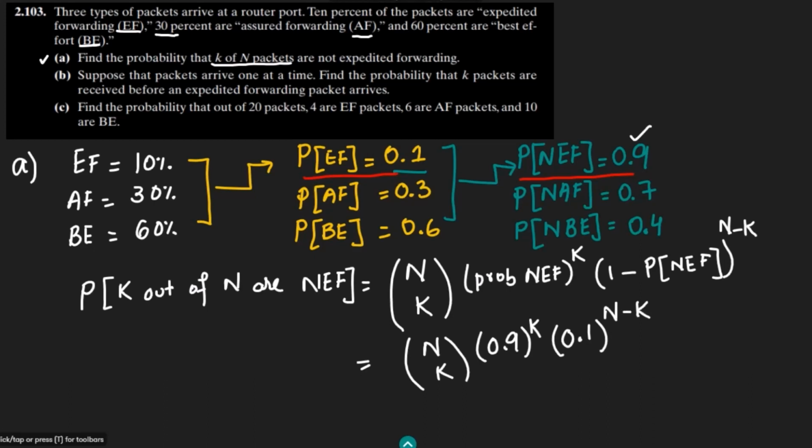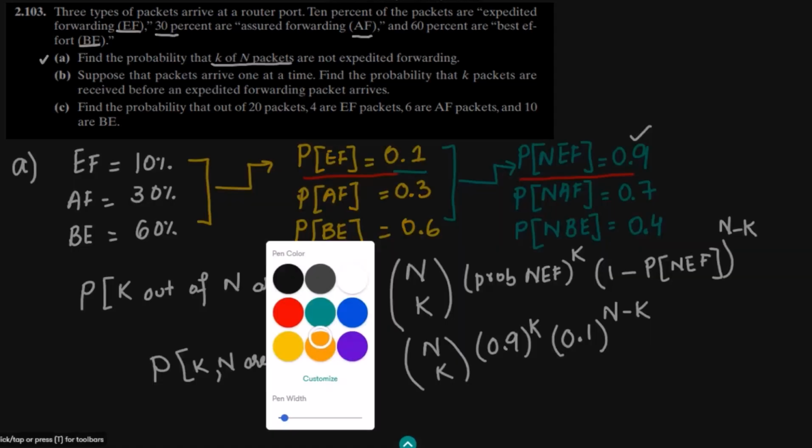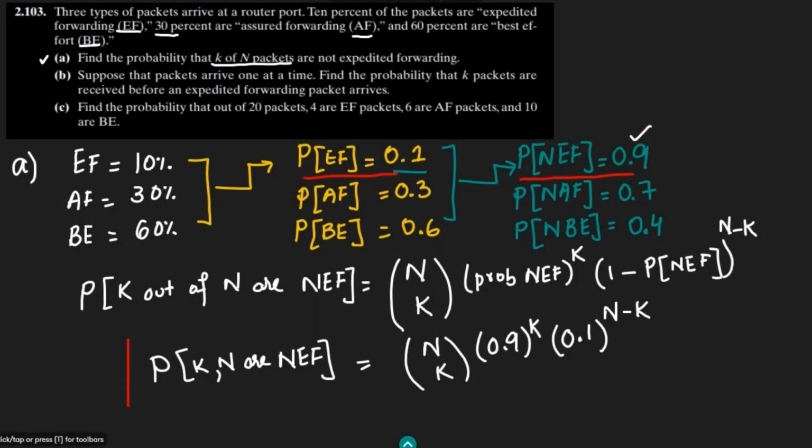So this is the probability of k out of n not being expedited forwarding. This is the answer of part A of our question.